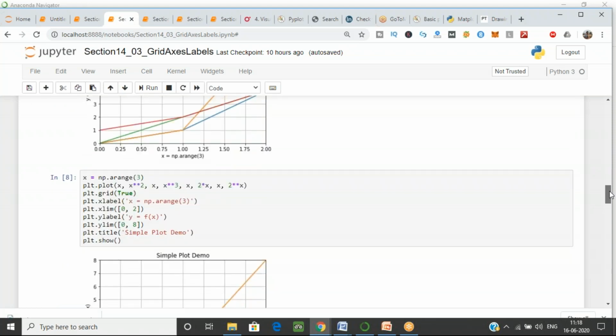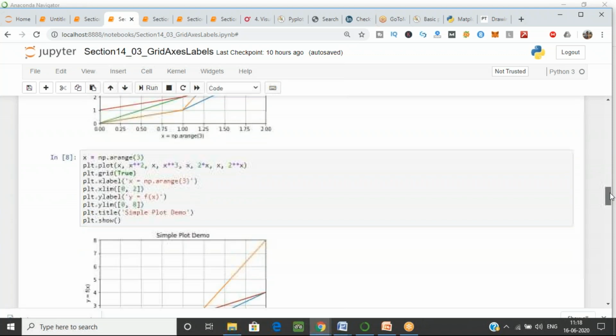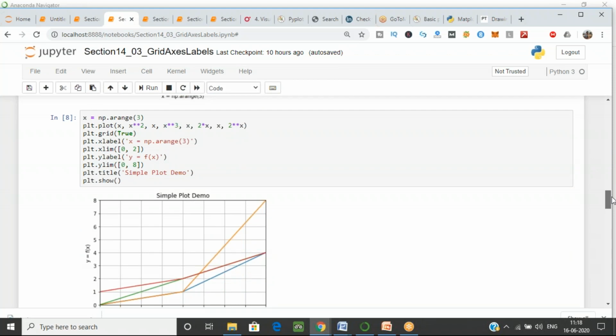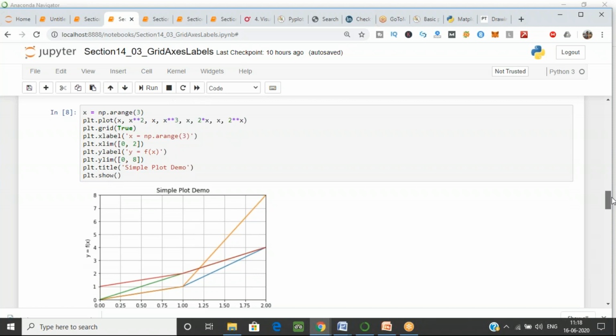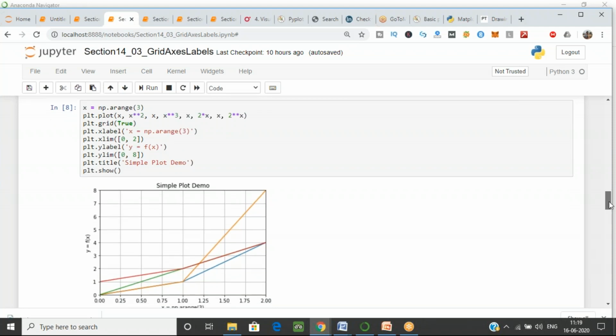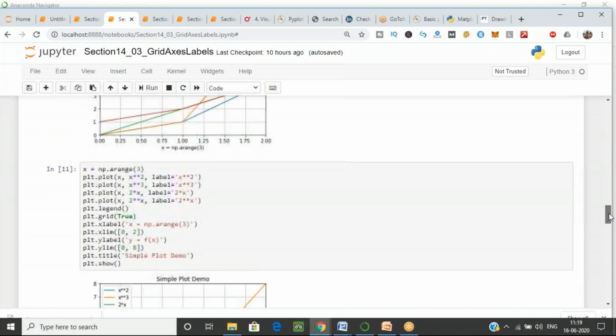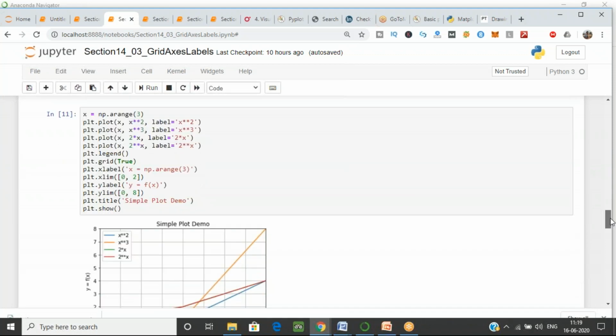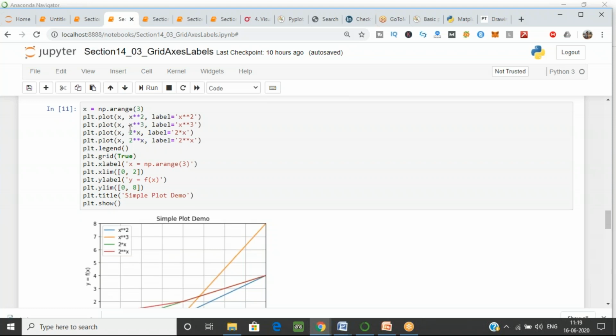Now if I want to give a title also, in the same code, at the end I just write plt.title, simple plot demo. This is only for your title. Now you have seen xlabel, ylabel, and title, but now I want to specify which line is used for which function. For that we use the legend function. As you can see, the code is the same, you just have to change plt.legend. I will use the legend function.